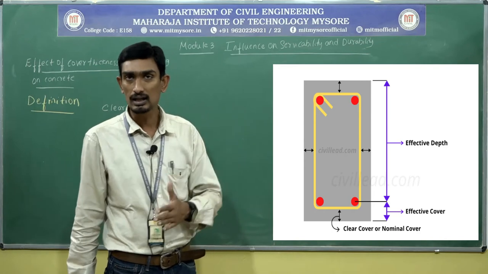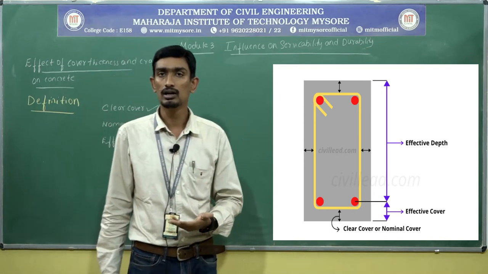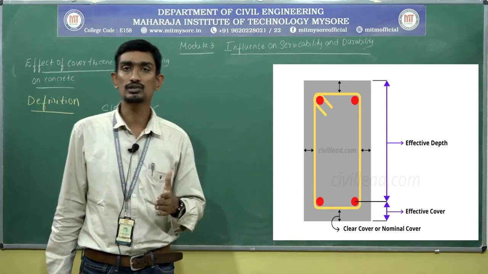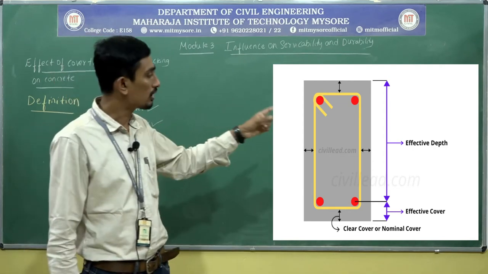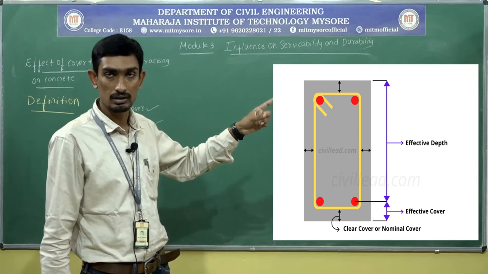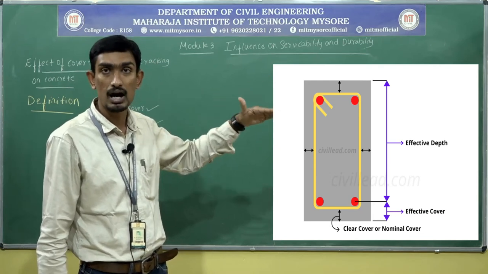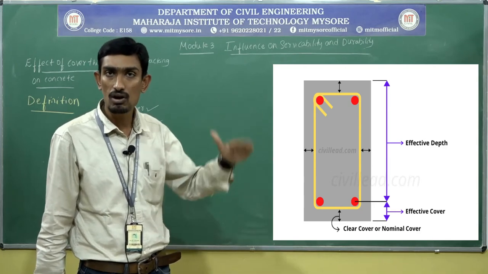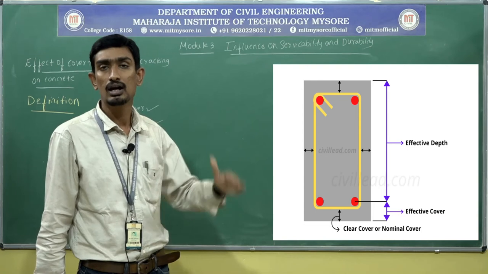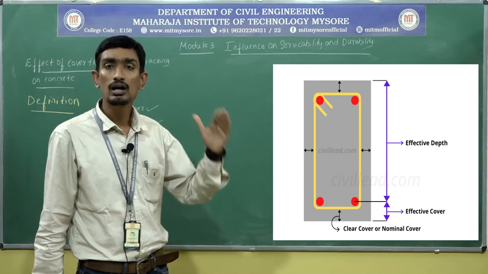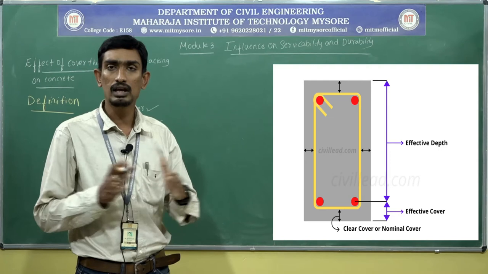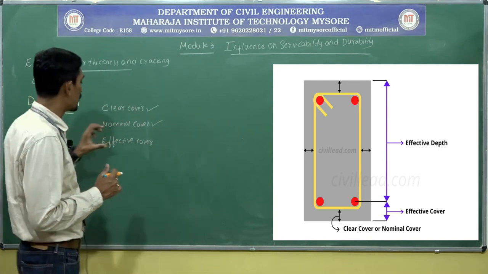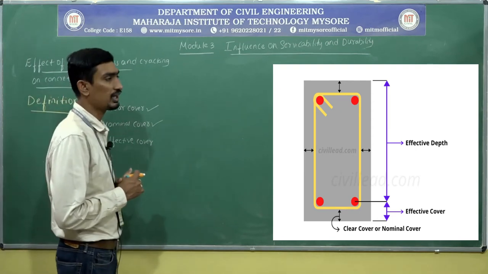Cover, clear cover, nominal cover. All these terminologies are one and the same. It is the distance between the bottom edge or bottom surface of a rebar up to the edge of a concrete surface, called clear cover, cover or nominal cover. All the three terminologies are the same. Now, what about effective cover? What about effective cover?